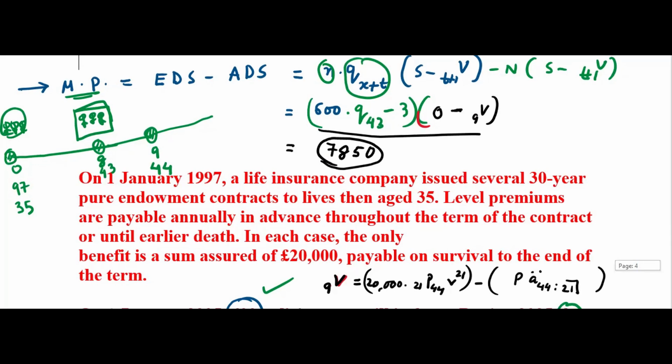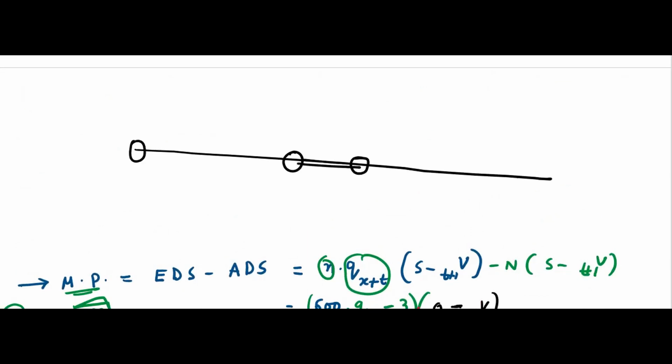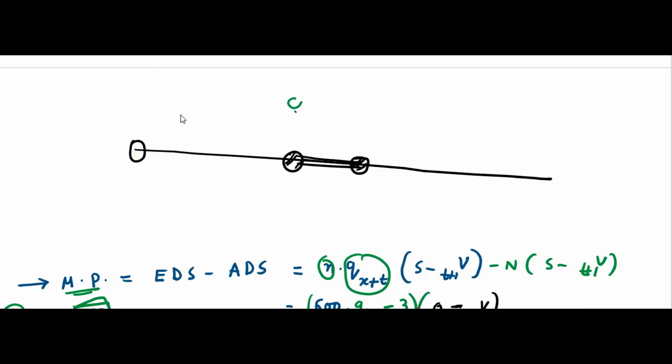Because we are interested in this year. We are not interested in any other year. Remember, whenever there is a mortality profit, they will always talk about 1 year. During 1 year, what happened? What did you expect, and what happened? At the end of the year, you can count how many people died. Here, they've given 3. So the number of people really died you need to know, but the expected will not be N.